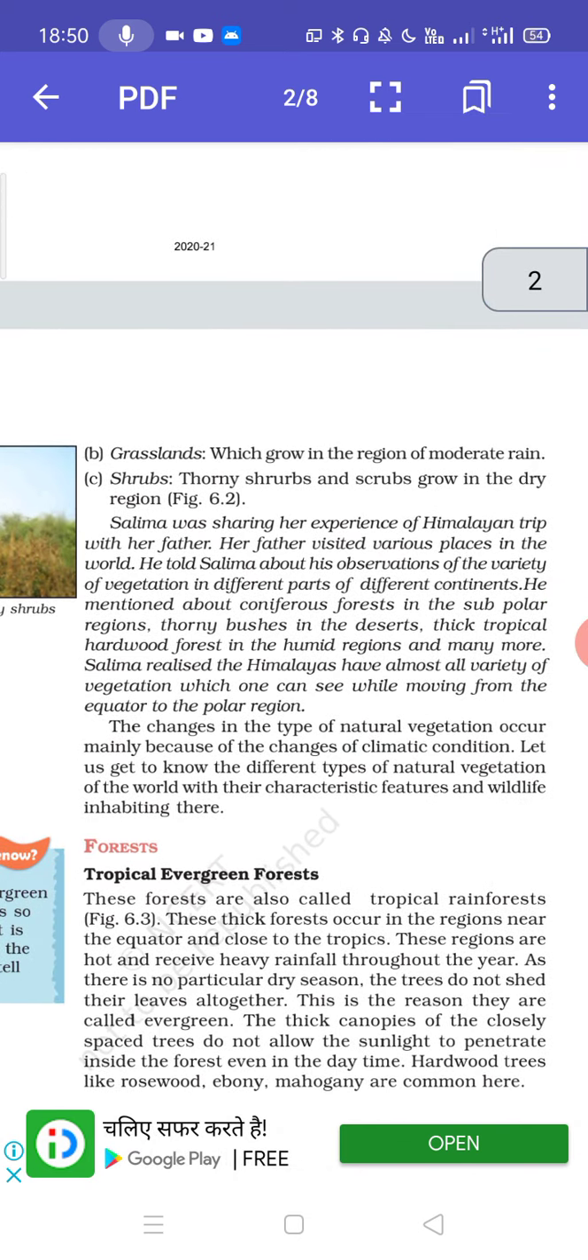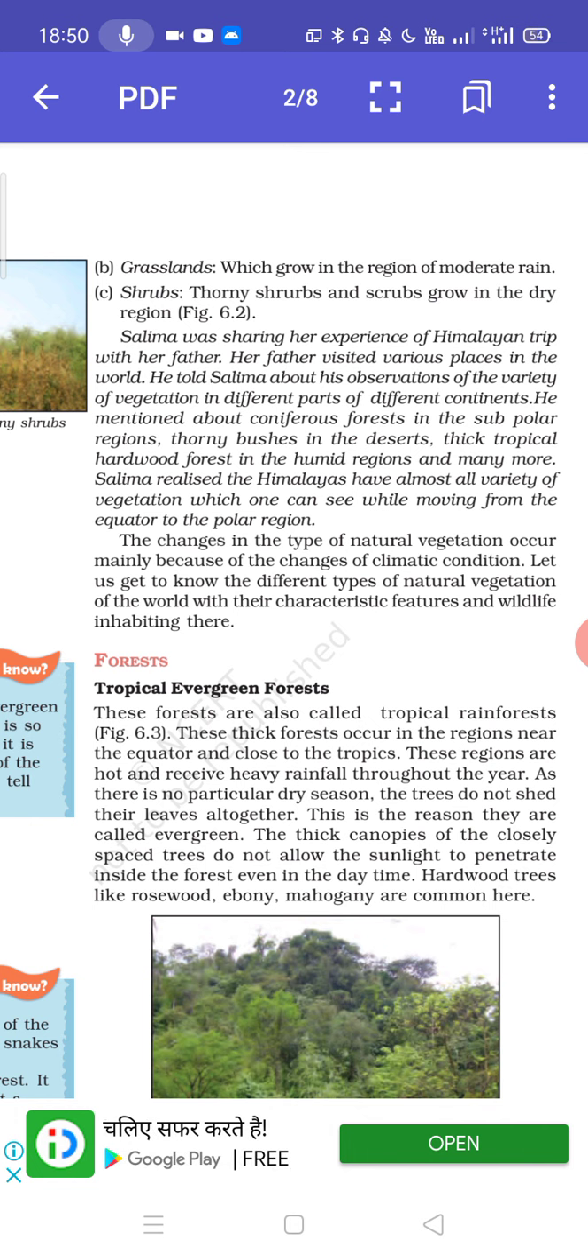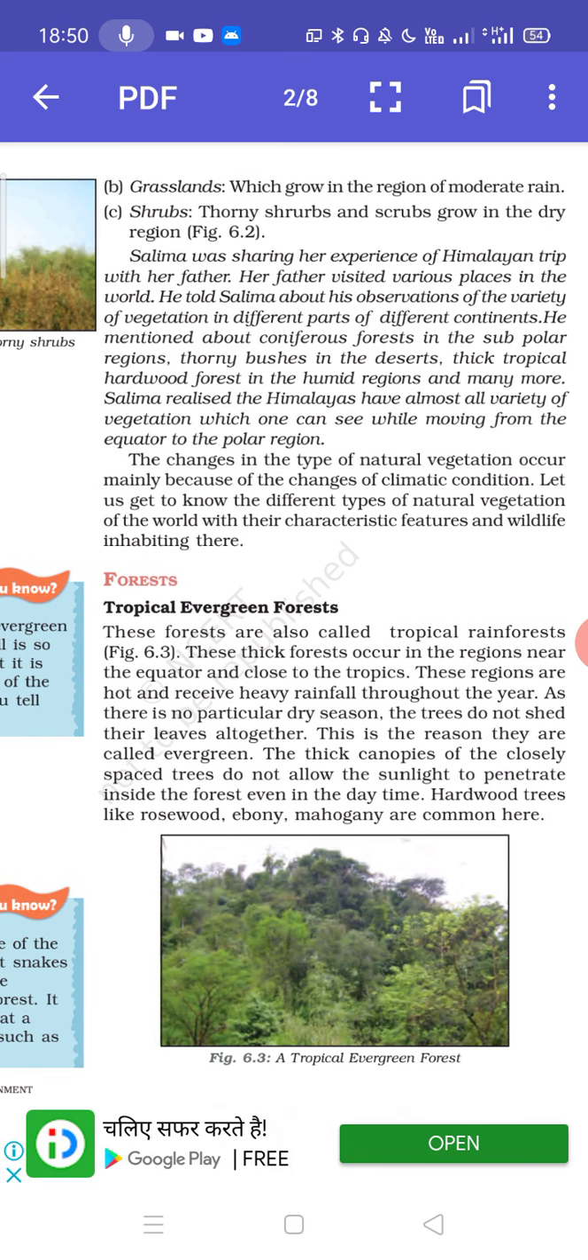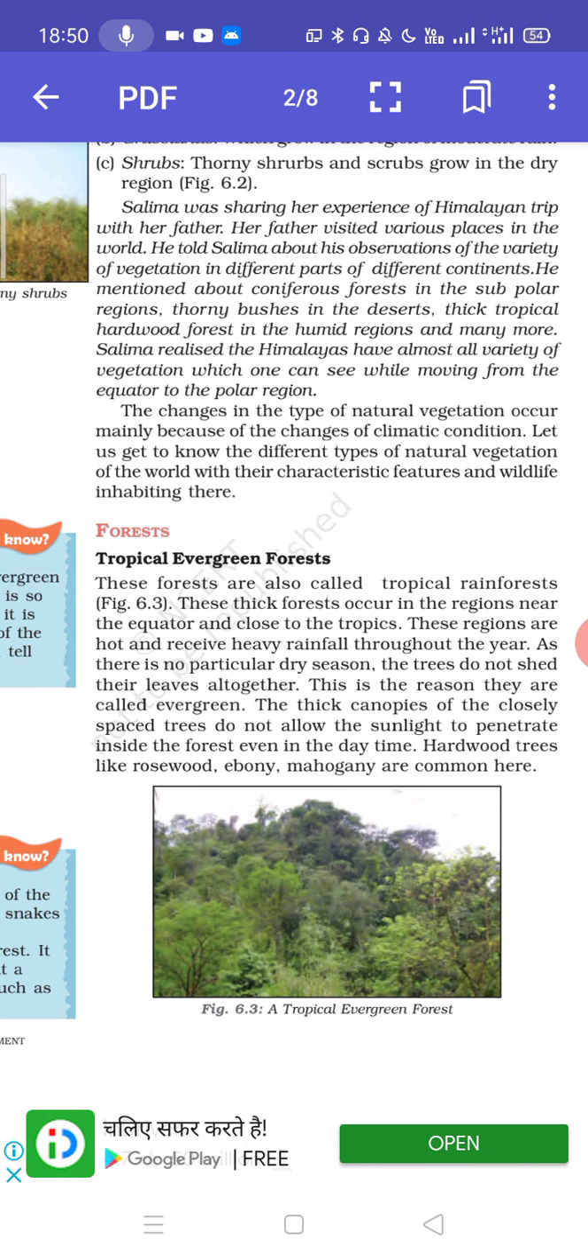Her father, who has also visited various places, told about his observation of a variety of vegetation. So we have talked about the forest. There are different types of forests which we will be discussing here. First is tropical evergreen forest, then tropical deciduous forest, temperate evergreen forest, temperate deciduous forest, Mediterranean vegetation, coniferous forest. In total there are six types of forest. Then we will be talking about the grasslands, and finally thorny bushes and shrubs.